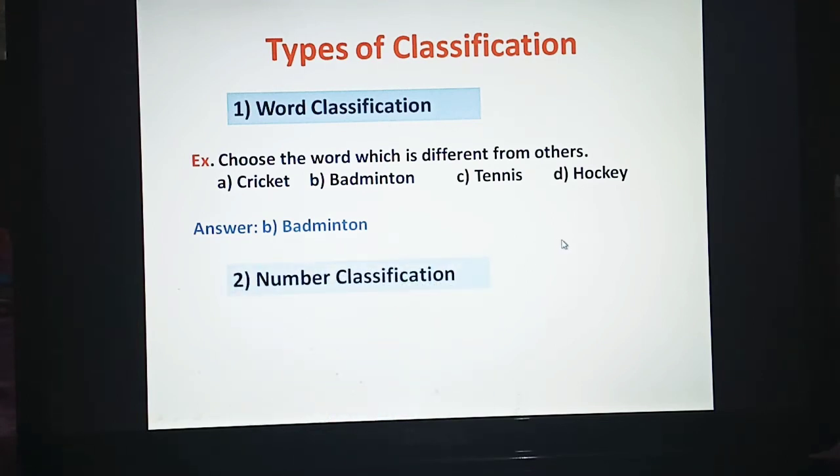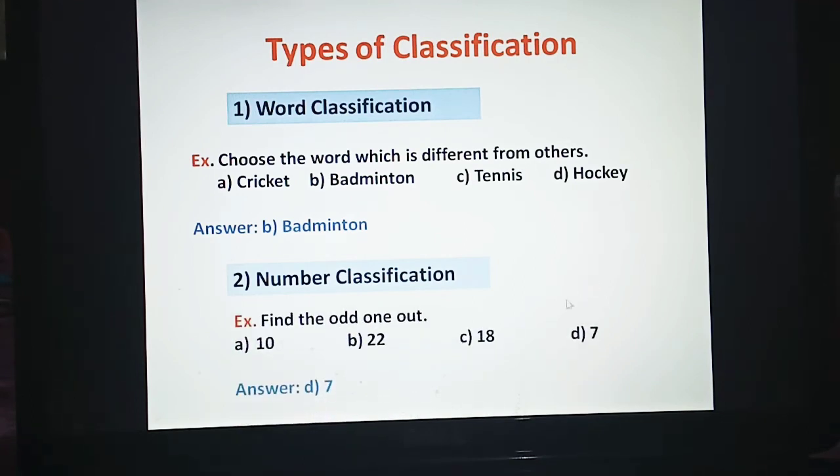Now, next type of classification is number classification. In number classification, we will be given different numbers and there will be some relation in the given numbers and one of the numbers will be different from that relation. Now, consider this example. Question is find the odd one out.